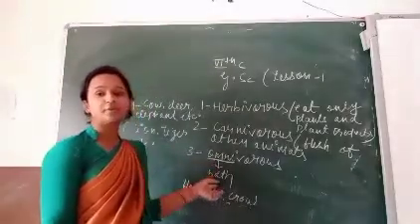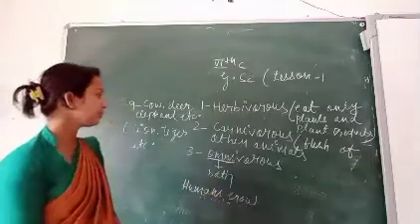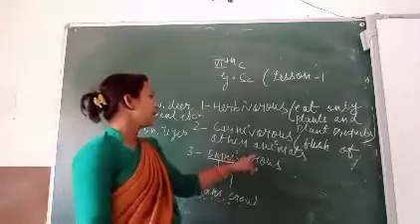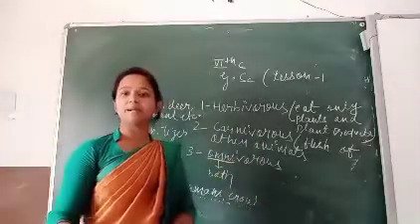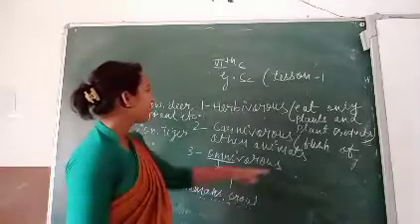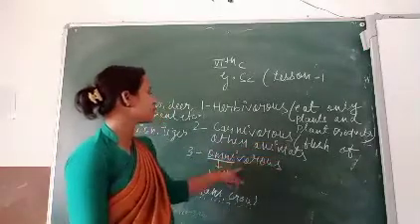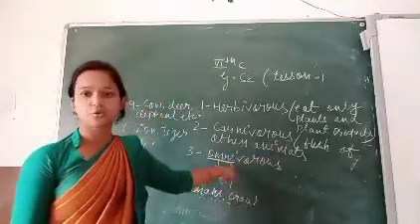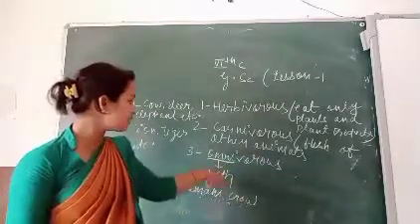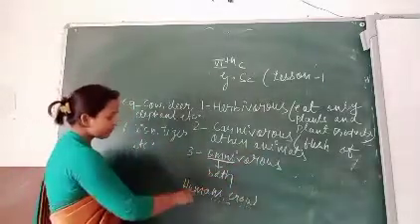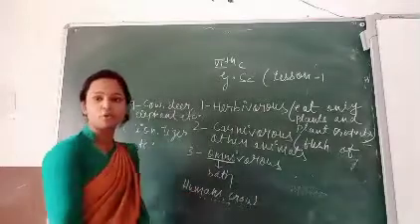Omni means both. Those who eat both plants and flesh come under the omnivorous.